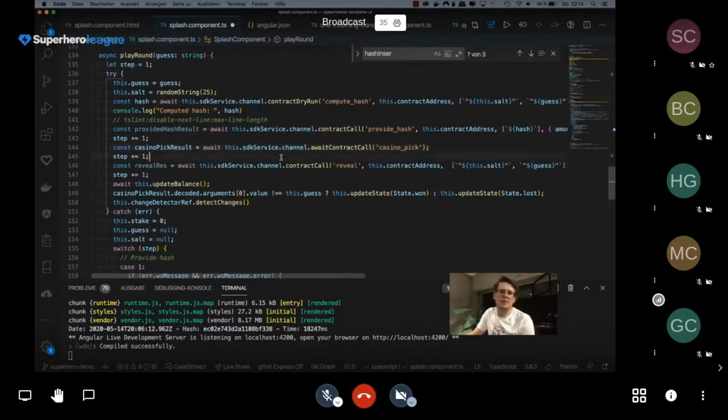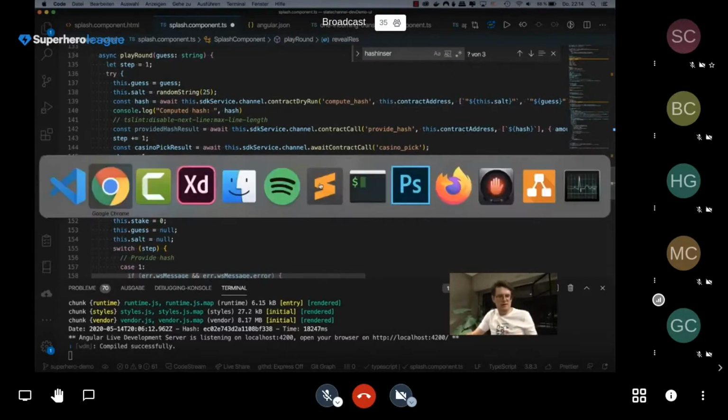So then in the next step, we reveal our answer, and based on that, the outcome is determined by the smart contract. So this is just a really high-level overview for you guys. You can try it out. There will be a more developer-friendly version where everything is broken down into pieces, so you can understand how things work and start playing around with it.